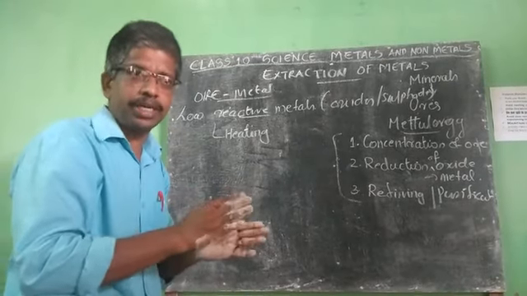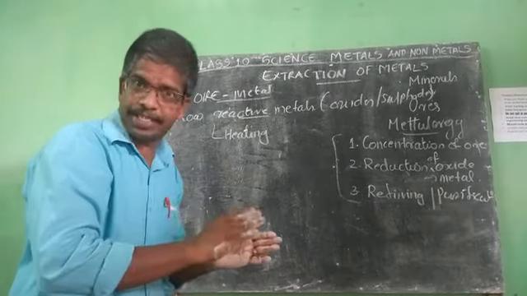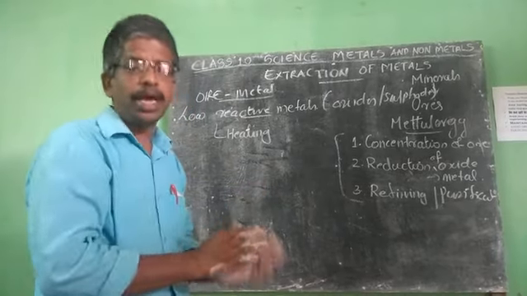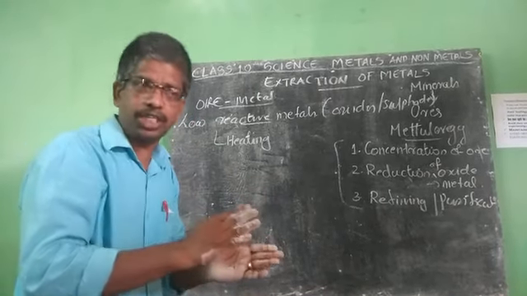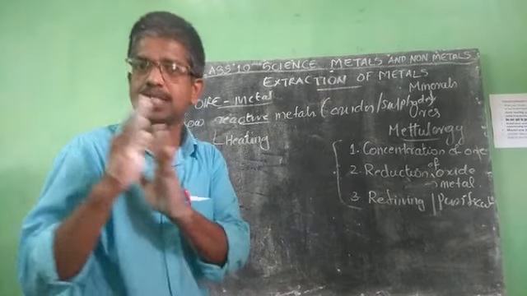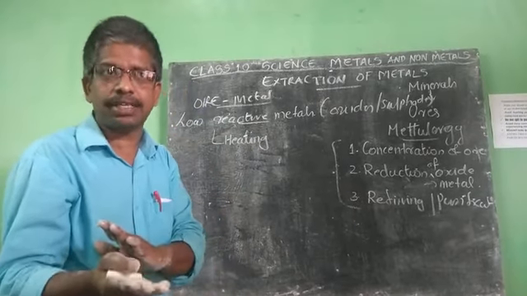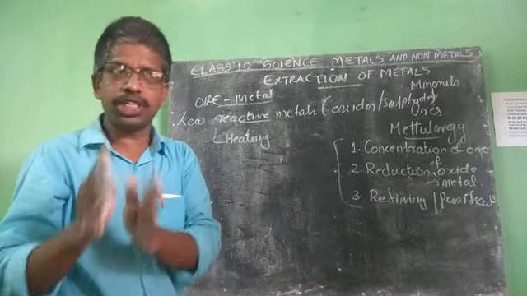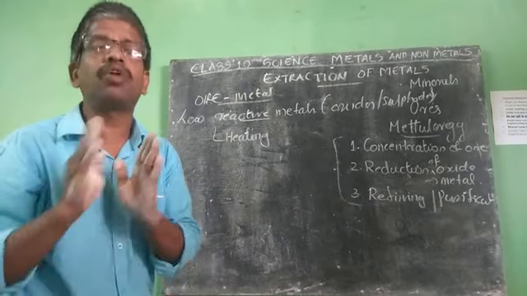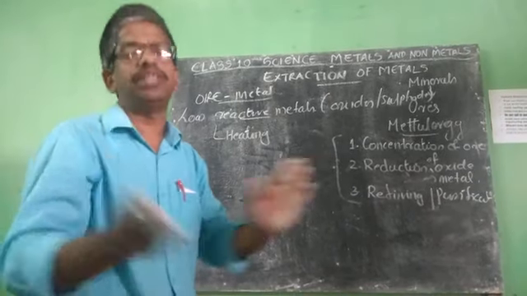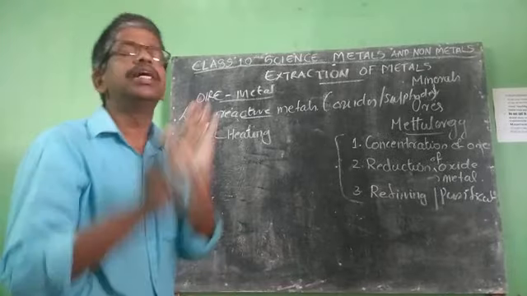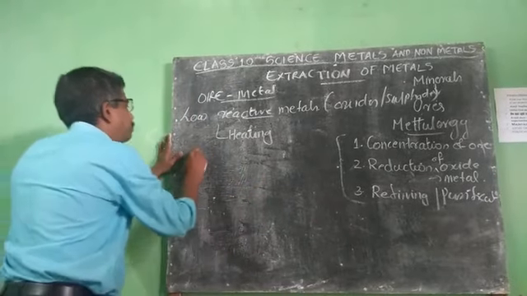So some low reactive metals are found in the free state, in the pure form, and some are found in the form of their oxides or sulfides. How do we extract them? By simple heating. Clear?